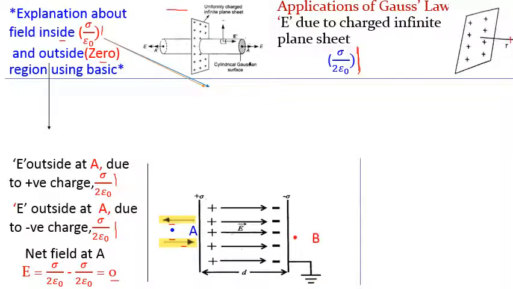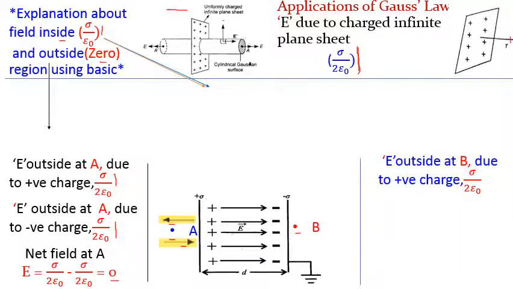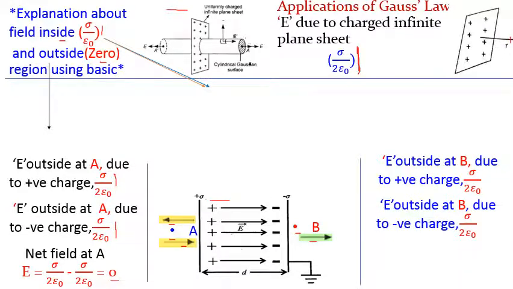Similarly, we can find the electric field at point B, which is again outside. Here also, at point B, due to this positive charge, the electric field is in the outward direction. Due to the negative charges, the field is towards the negative charge, in this direction.